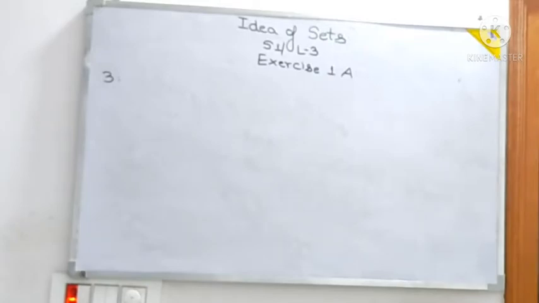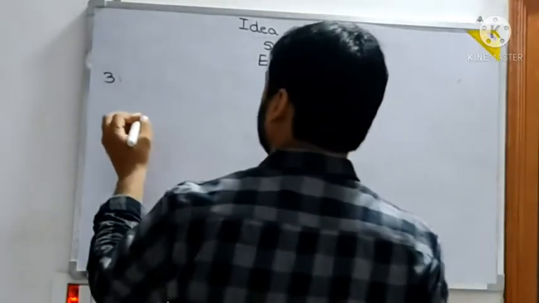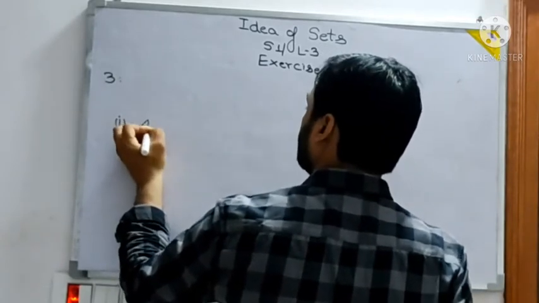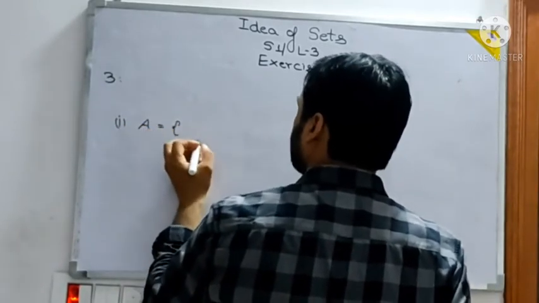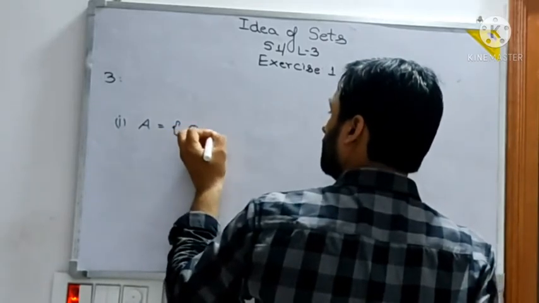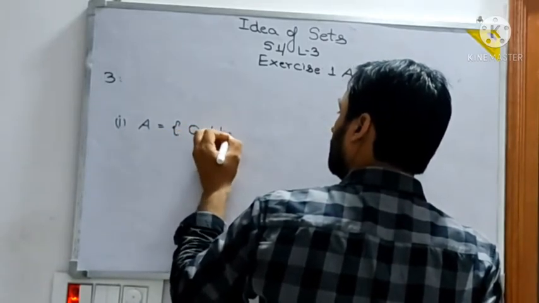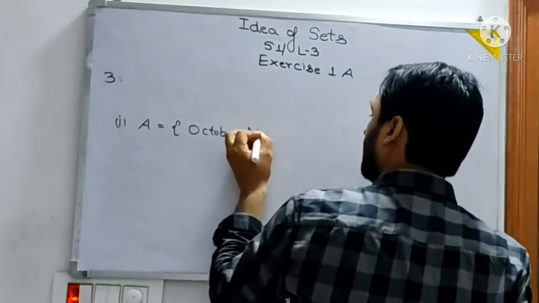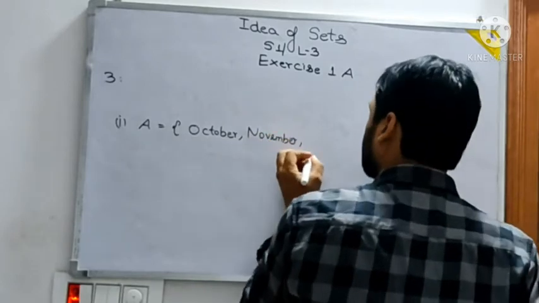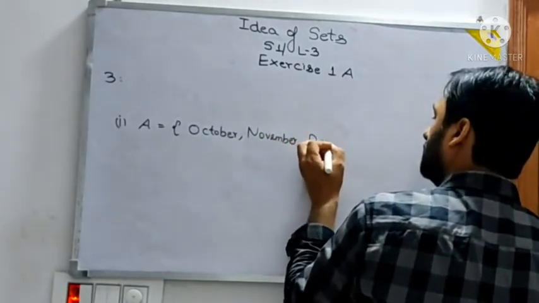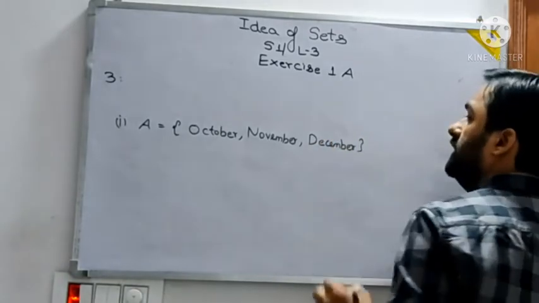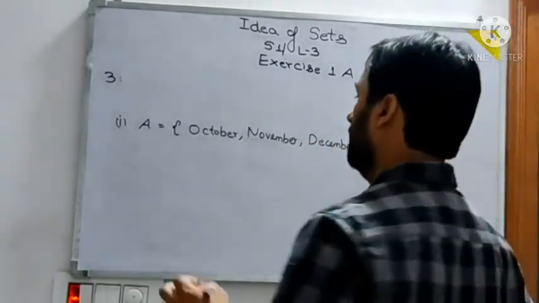The set of the last 3 months of a year. That means we can write A is equal to, always give the name to the set. Last 3 months means October, second is November, and third is December. Just write the names of the elements separated by commas.